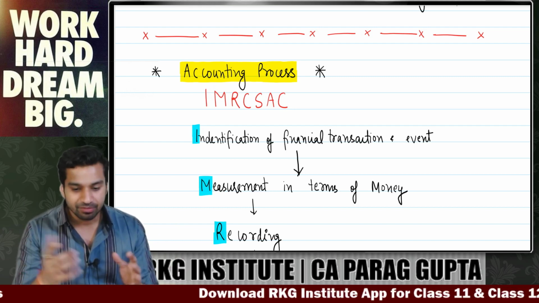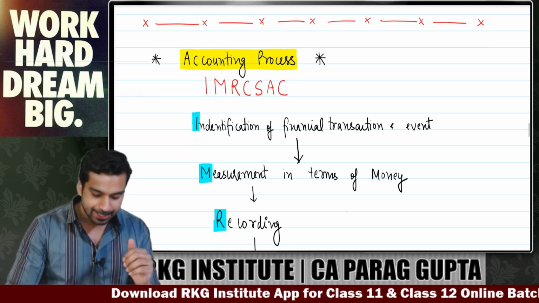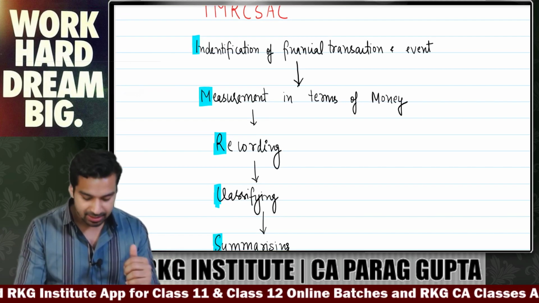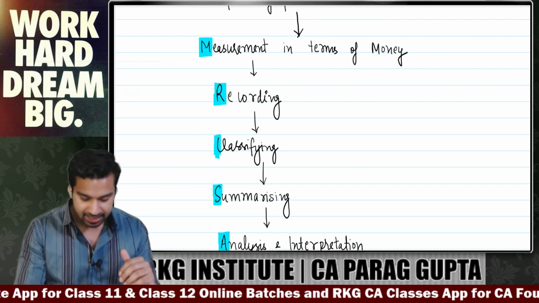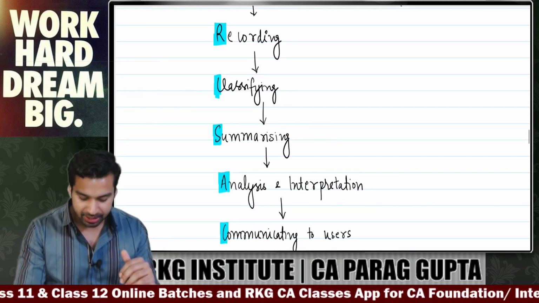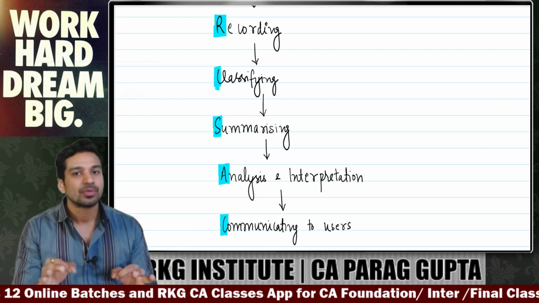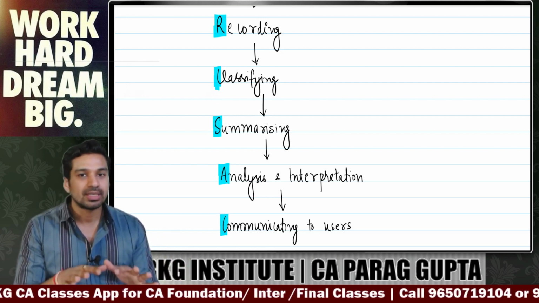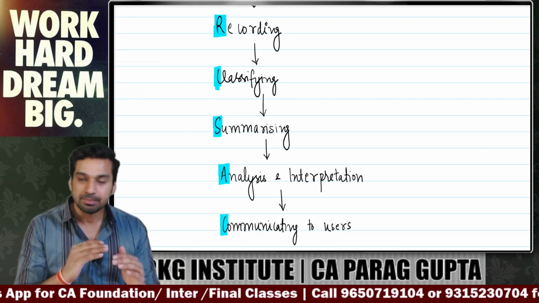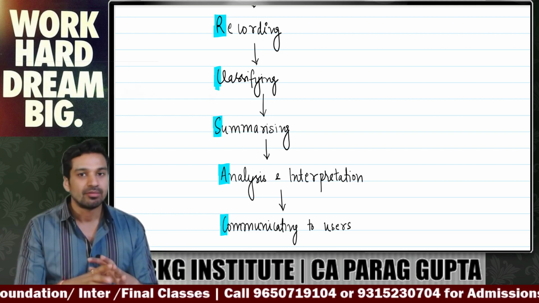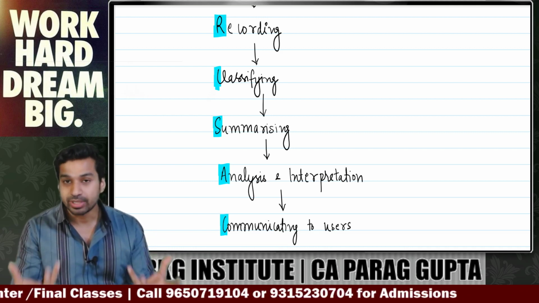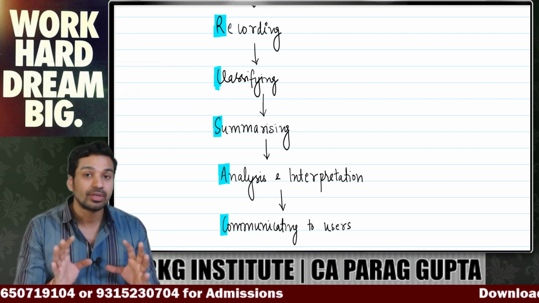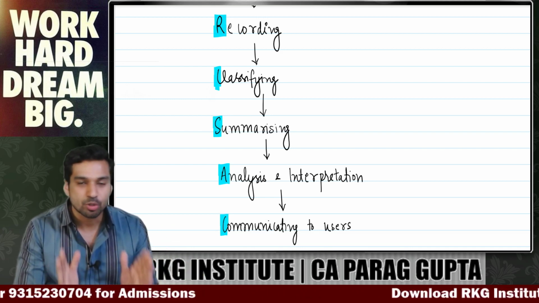Again, see the same topic, same thing. I means identification of financial transaction and event. M means measurement in money terms. R means recording. C means classifying. S means summarizing. A means analysis and interpretation, and last C means communicating to user. So this is all for the day. We have to cover the basic definition of accounting, why we do accounting, what is the accounting process, what are the objectives of accounting, what are the advantages of accounting, what are the limitations, and again the same process.